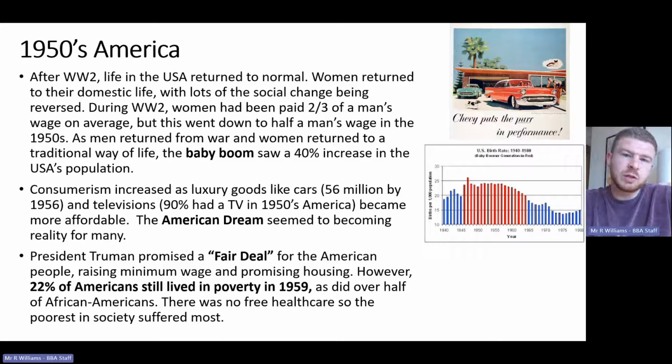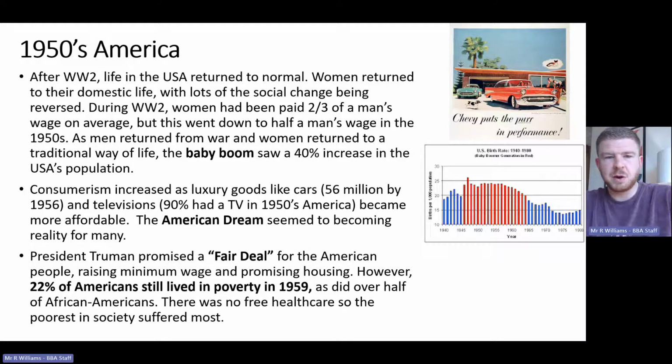As women return to being wives and mothers, we see a huge baby boom. In the 1950s, there's a 40% increase in the USA's population. And that can often happen after a time of war because people start to feel more comfortable in bringing children into a world that is maybe a bit more settled, where there's a bit more peace.